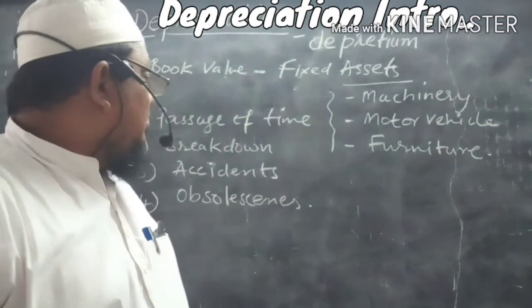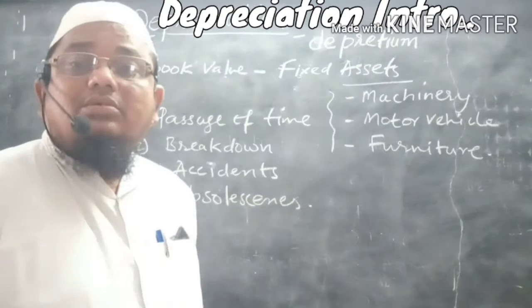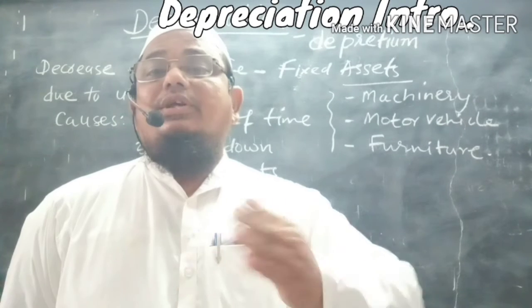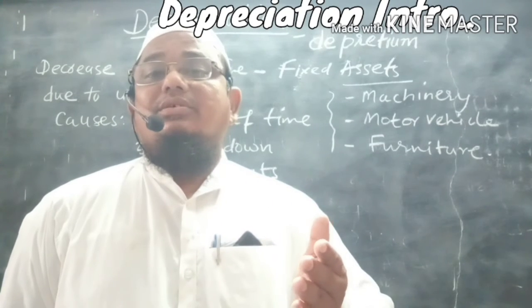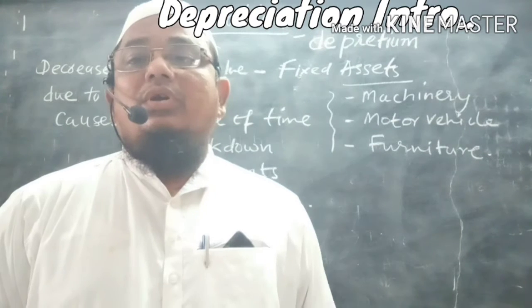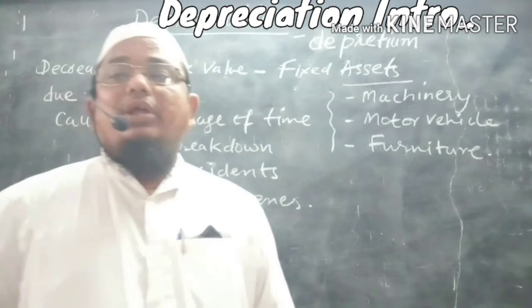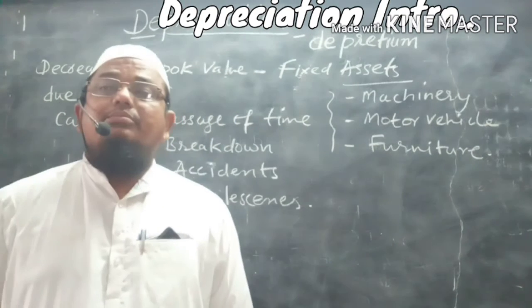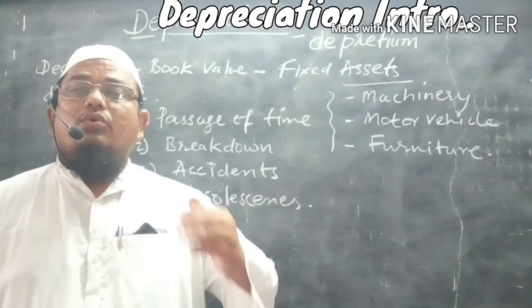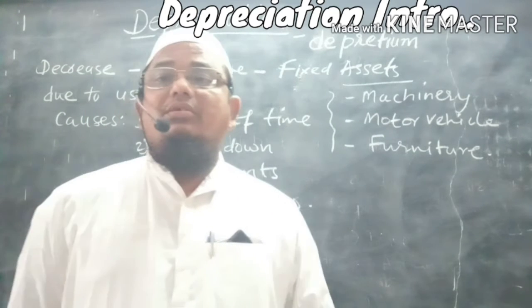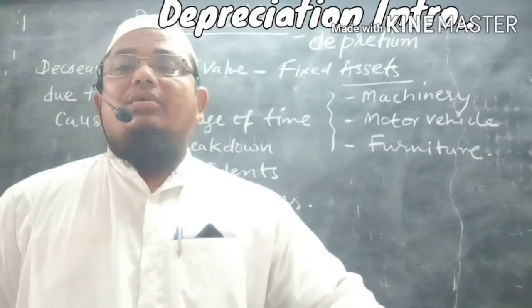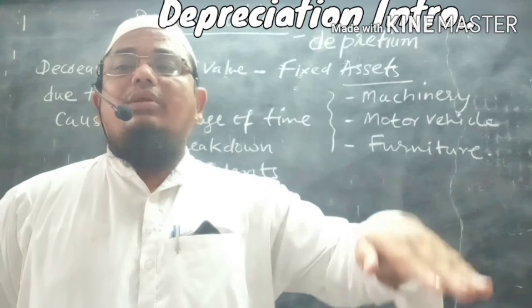And one more thing, obsolescence. Obsolescence means the technology is improving day by day. Nowadays, advanced computerized machineries are working. So old machineries, traditional machineries are removed. So traditional machineries' value will be decreasing.